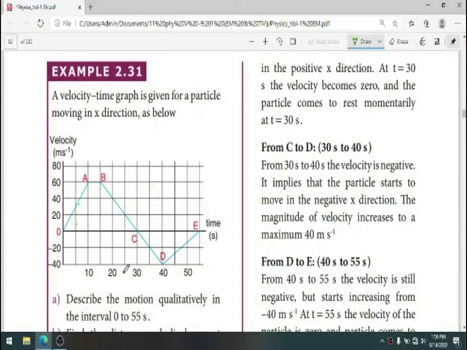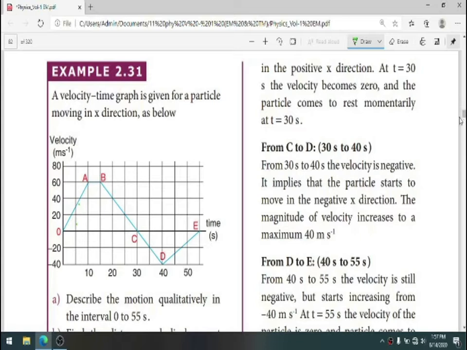Students, I would like to share problem 2.31 from your textbook. Let me explain with the PDF. A velocity time graph is given for a particle moving in the x direction as below.